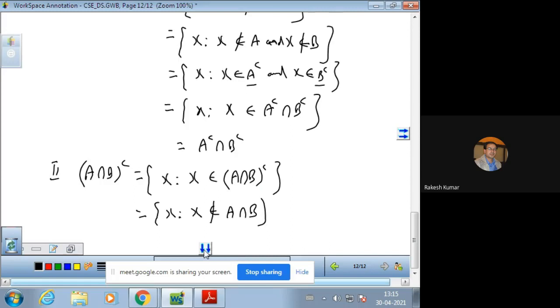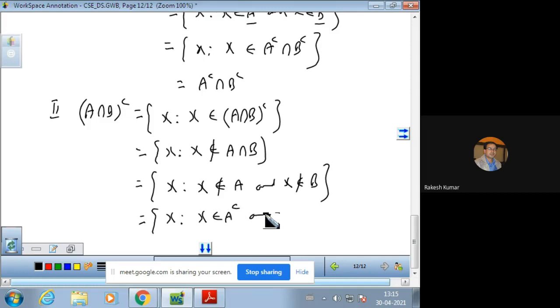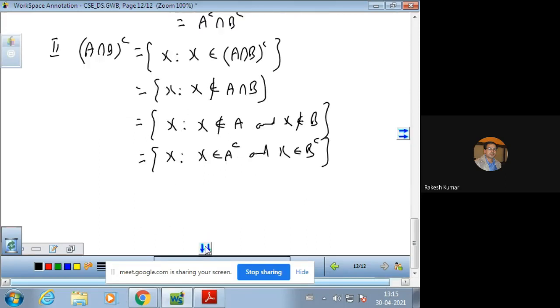It means X is not in A intersection B, then X is not in A and X is not in B. What does it mean? It means X is in the complement of A, and X is in the complement of B.